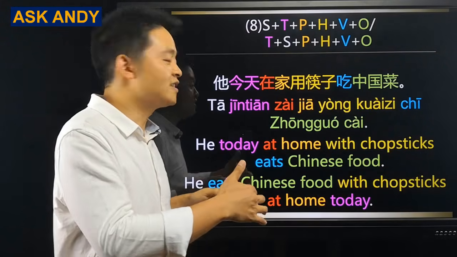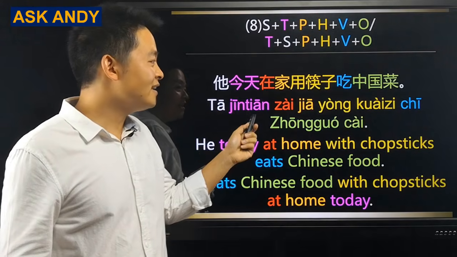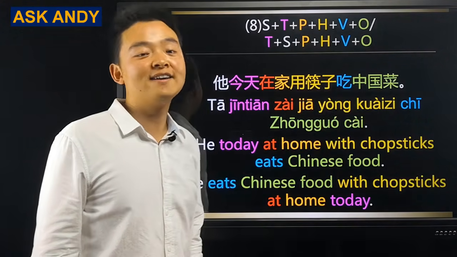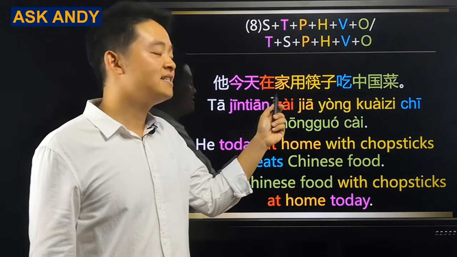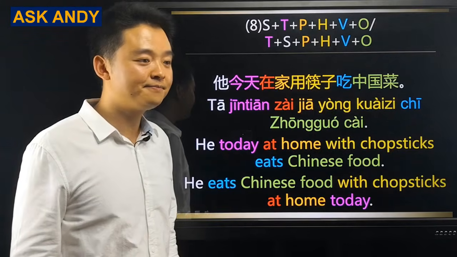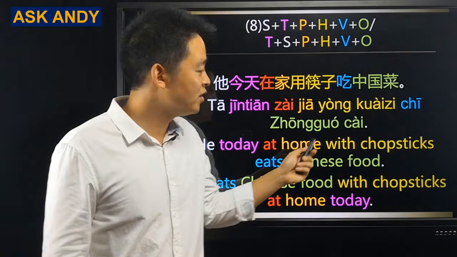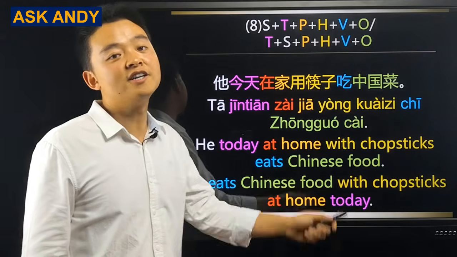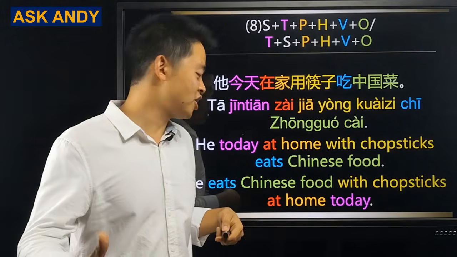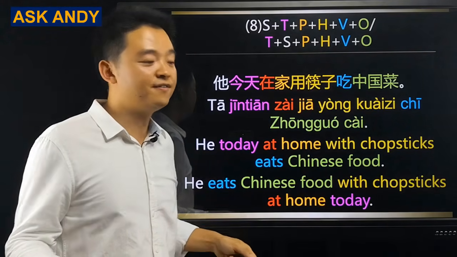The sentence is really complicated, and you can see. 他今天在家用筷子吃中国菜. Literally, it means he today at home with the chopsticks eats Chinese food. In English, it is he eats Chinese food with the chopsticks at home today. The word order is different.